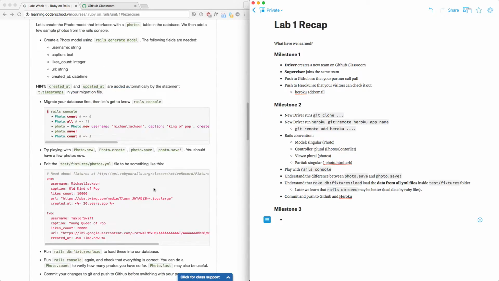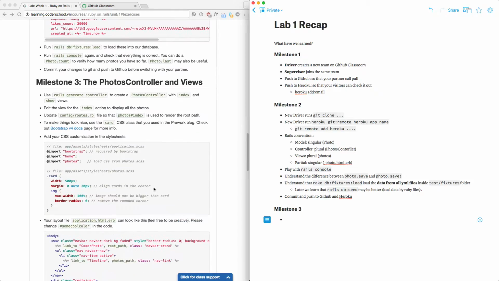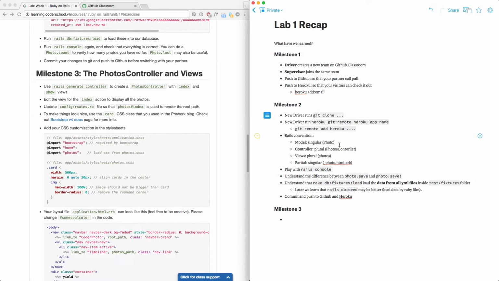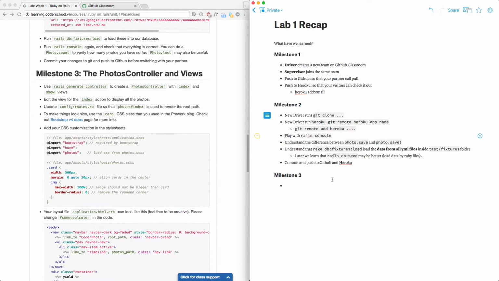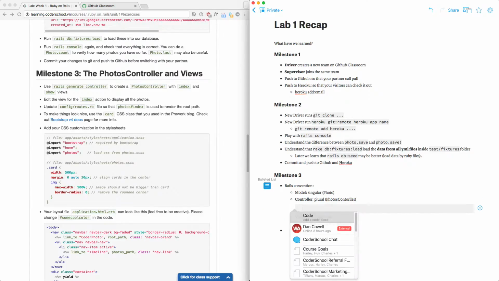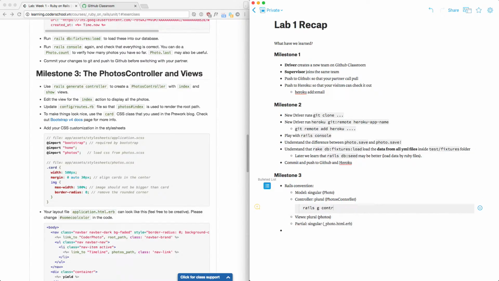Okay, what else did we learn in milestone 3? Pretty much this part, right? I will put this in milestone 3. Some of us make the mistake of doing rails generate controller photo. Don't do this. Always use plural. It just makes your life easier. So this gives you photos controller, and also photos view. It's empty, right?